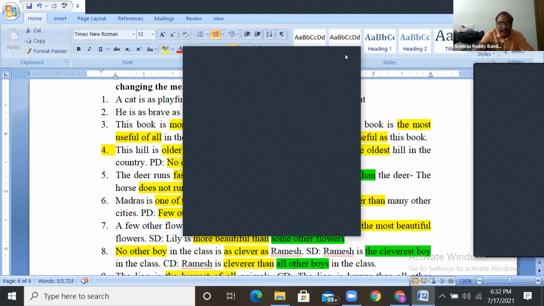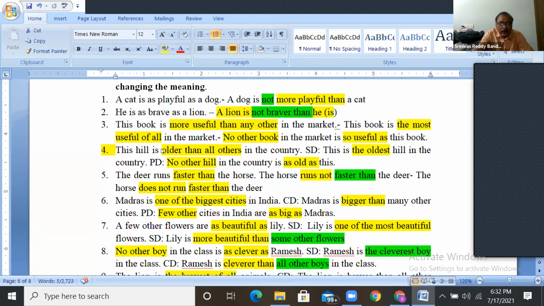What is the superlative here? Fourth one: older than all others. Older, with ER, is there, so "older than" is comparative. Oldest is the superlative. Older than all others is comparative, and the oldest is the superlative. This is the oldest hill. When this is the oldest, no other hill in the country is so old as this.